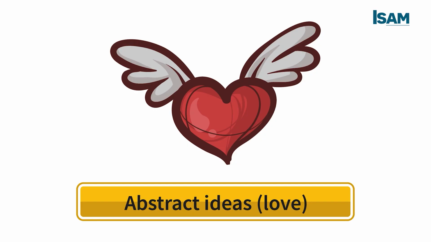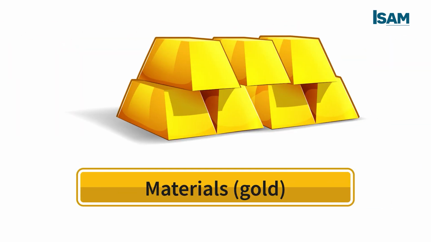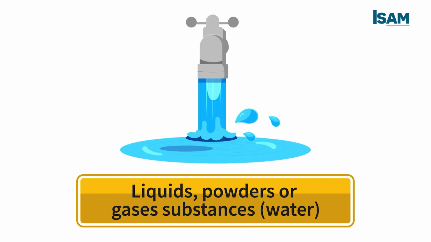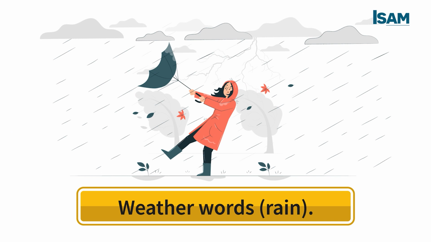For example, abstract ideas like love, materials like gold, liquids, powders, or gaseous substances. For example, water. Water is a liquid. Or weather words. For example, rain. Let's see many examples with uncountable nouns.